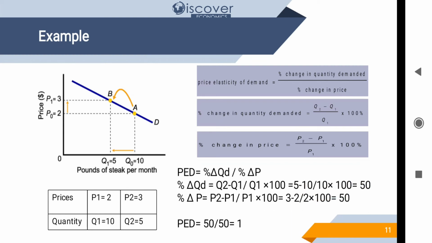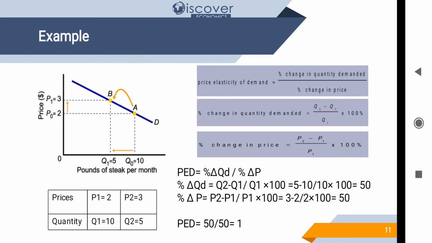Now let's put all this into the formula. Price elasticity of demand is equal to percentage change in quantity demanded with respect to percentage change in price. In the beginning we are going to solve the upper portion, percentage change in quantity demanded. That is difference in quantities divided by quantity 1 into 100, and we can see that 5 minus 10 divided by 10 into 100 is equal to 50.